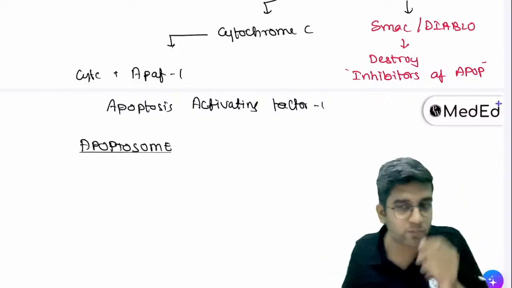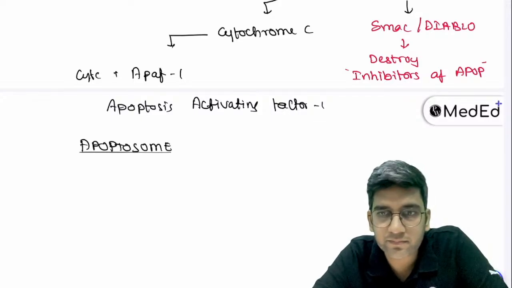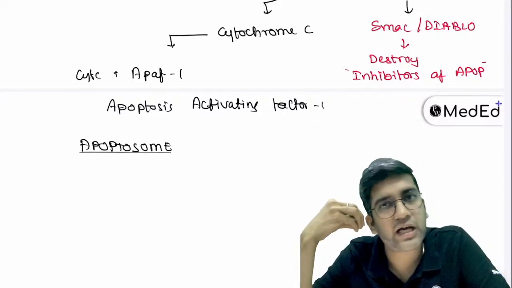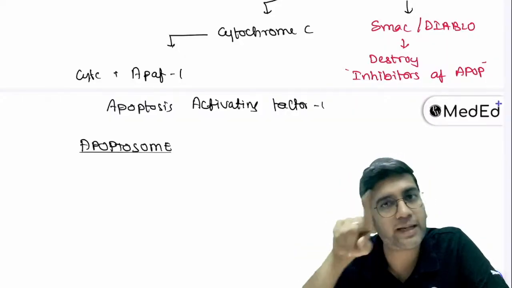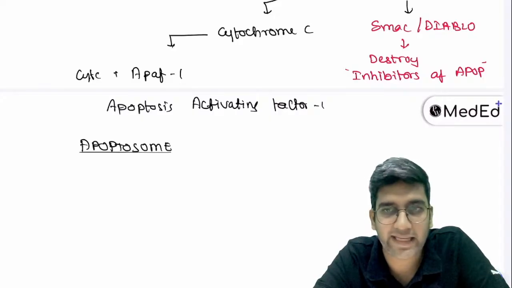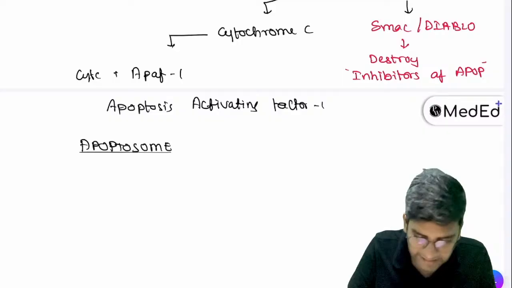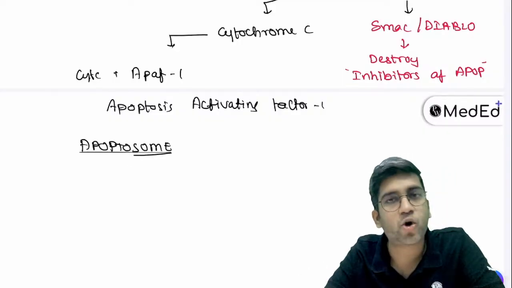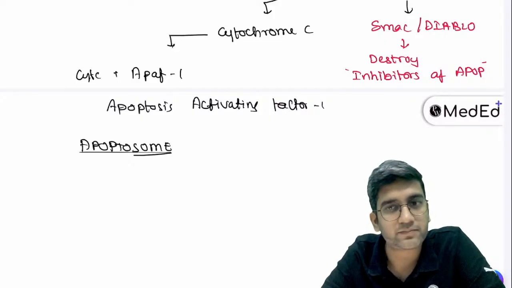Okay, I'm going to give you one more piece of information now. What does -oid mean? Just like. They are proteins. IAPs are normal proteins present in the cytoplasm. SMAC Diablo are there in mitochondria. They come outside and destroy the proteins in the cytoplasm. Fine. Okay, -oid means like, right? Never forget that. That is one more thing. If something ends with -some, they are not a single protein. They are a combination of proteins. Lysosome, one enzyme or many enzymes?